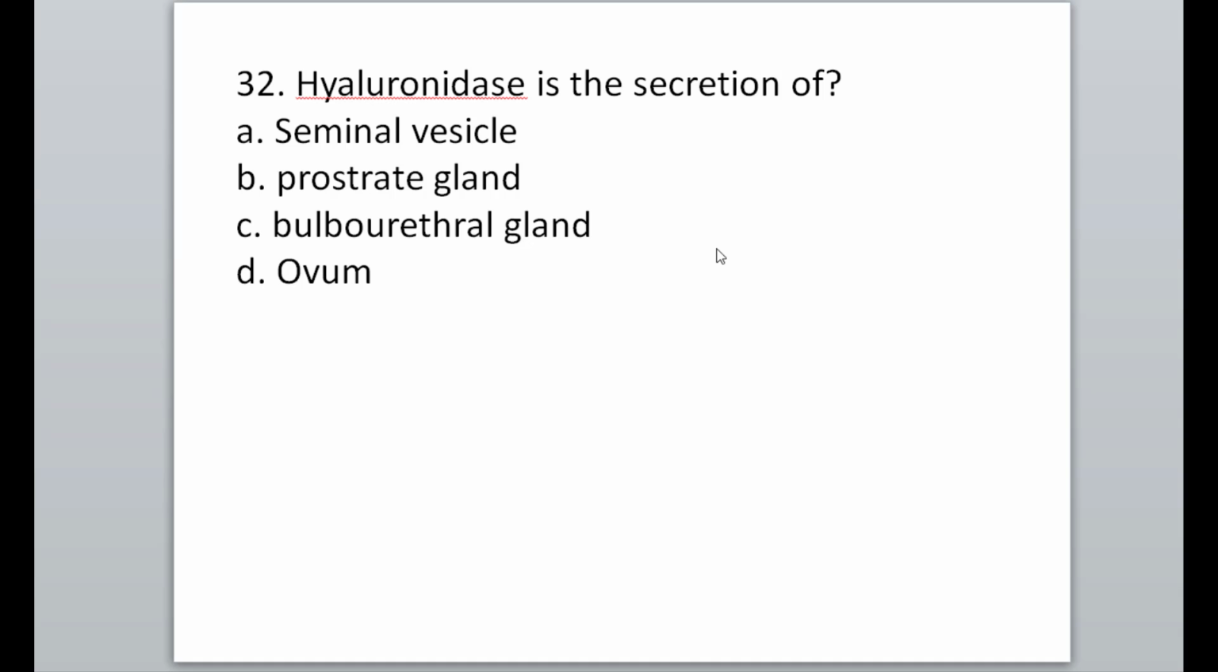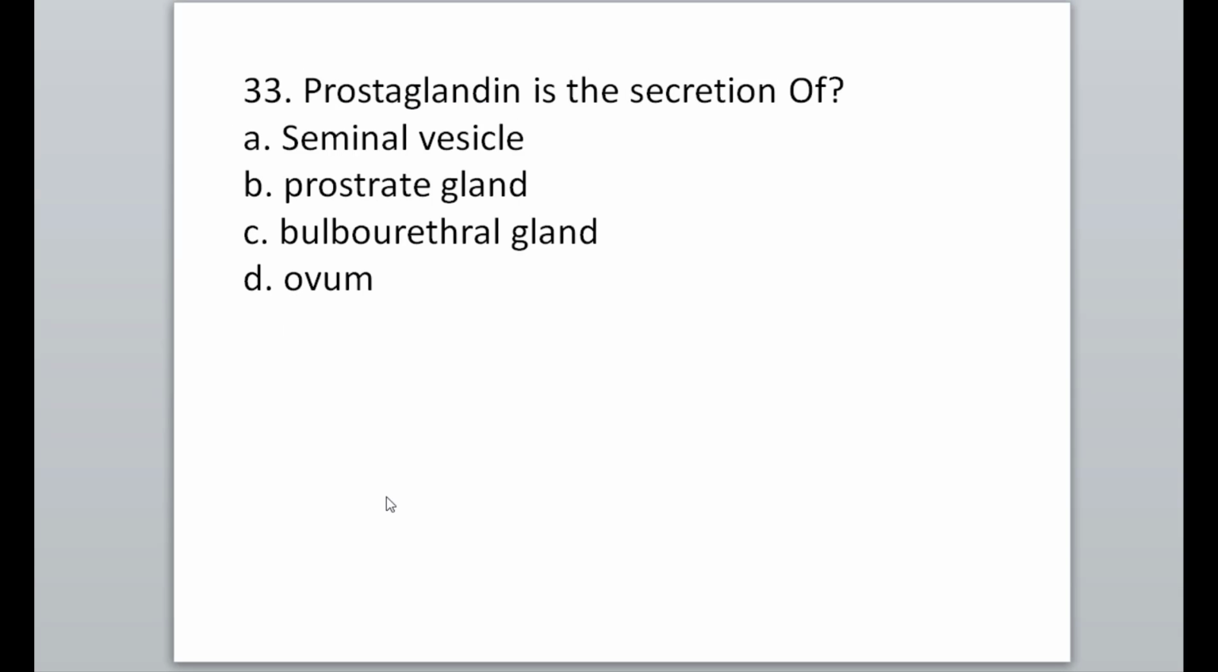Next MCQs. Hyaluronidase is the secretion of the prostate gland, so option B is correct. Prostaglandin is the secretion of the seminal vesicle, so option A is correct.